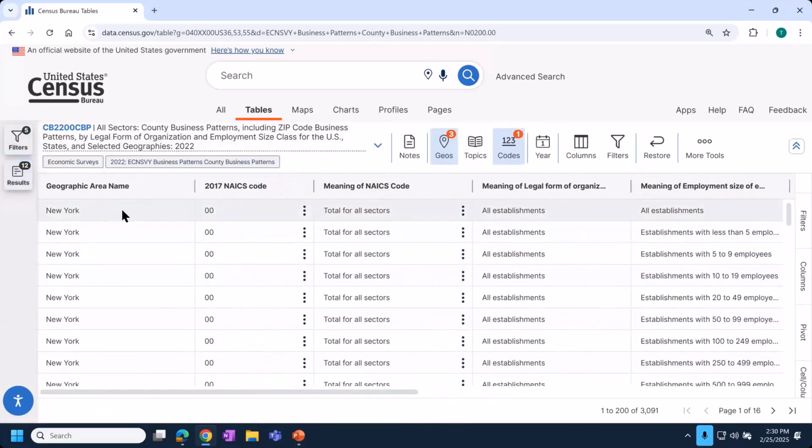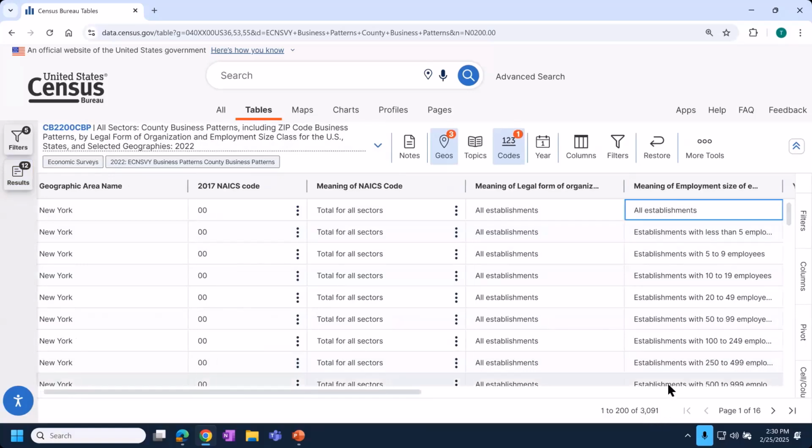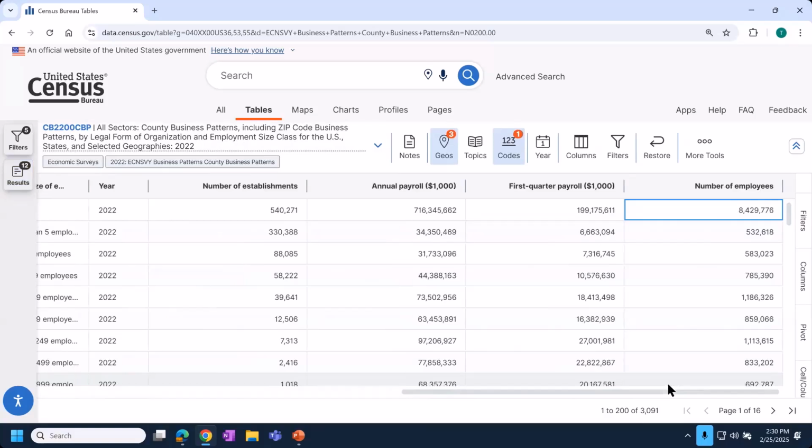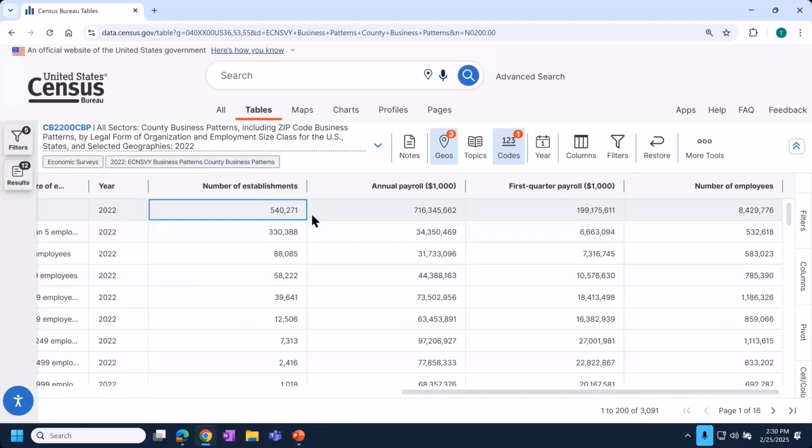I like to read the columns in rows, and especially for these economic tables, when you see tables returned to you that have thousands or hundreds of rows, definitely pay attention to the columns. And what I want to note here is on the right-hand side of these tables is where you will see a grouping of what are measures in the chart. So these are all right-aligned options. Notice the data are numerical values that are right-aligned in the column, and even the headings are right-aligned. So these are telling you they're measures.